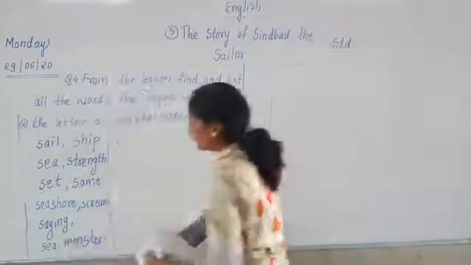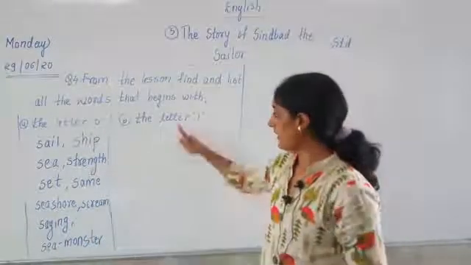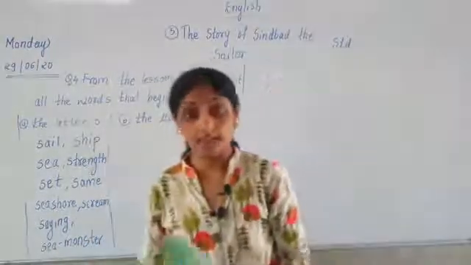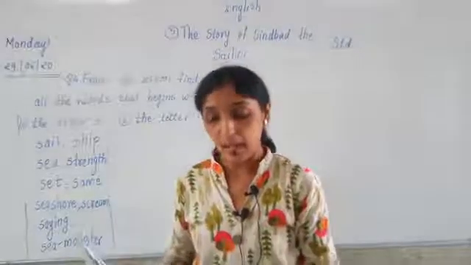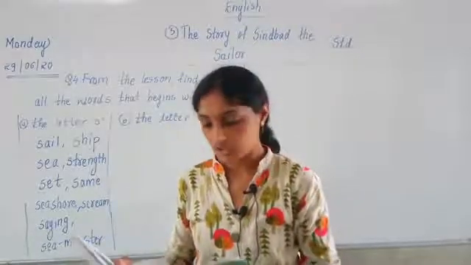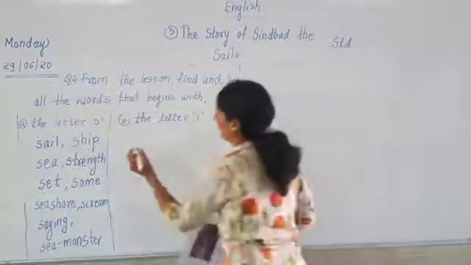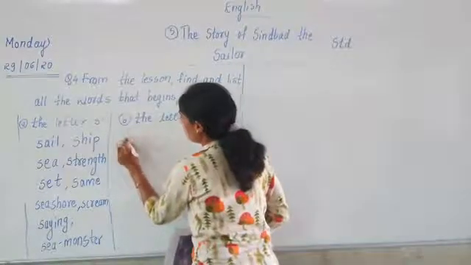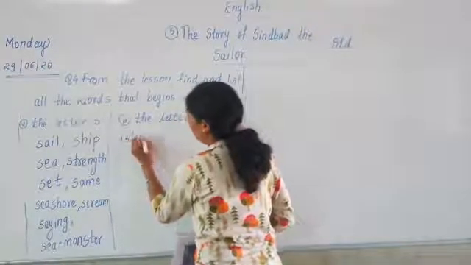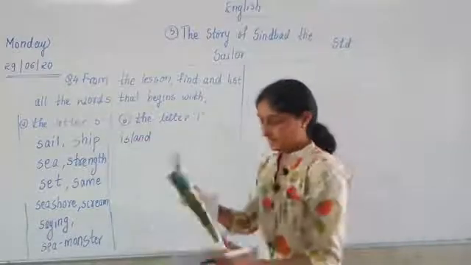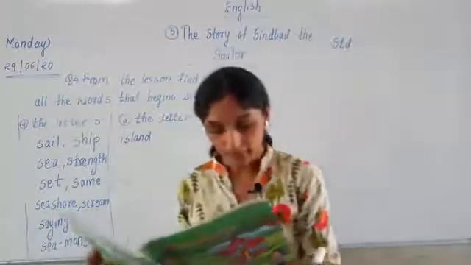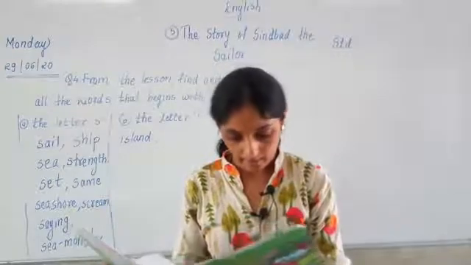Now we have to find out words with the letter I. Now the first word which is there is island. Correct or not? Where did Sindbad go? Sindbad went to an island. Now it will become very difficult to find I letter words.